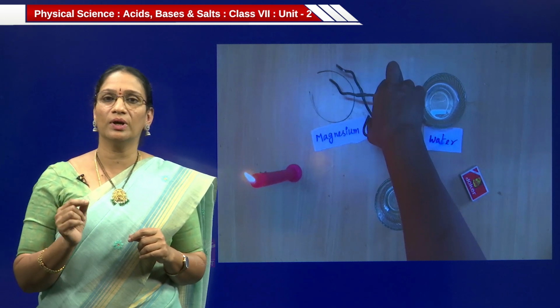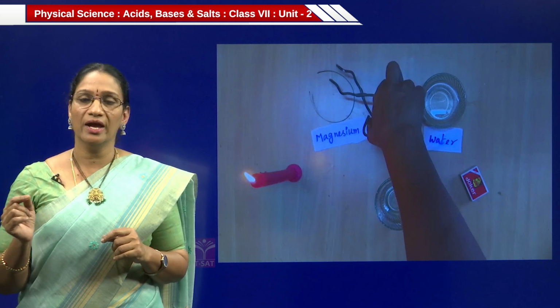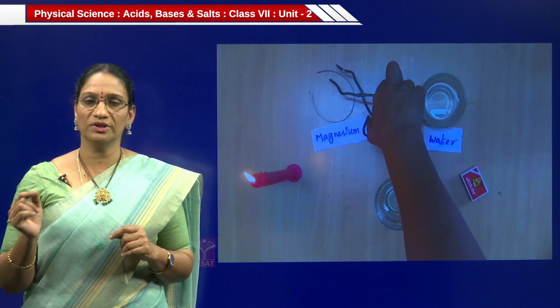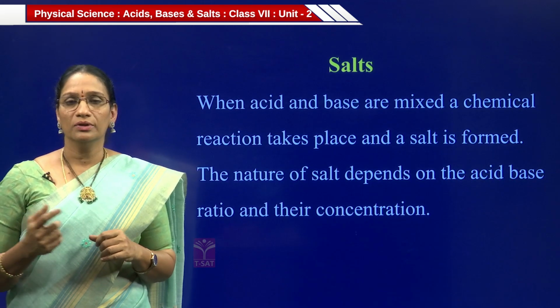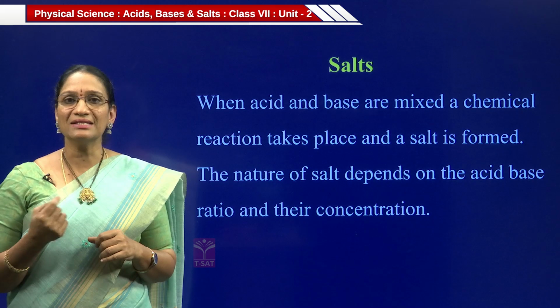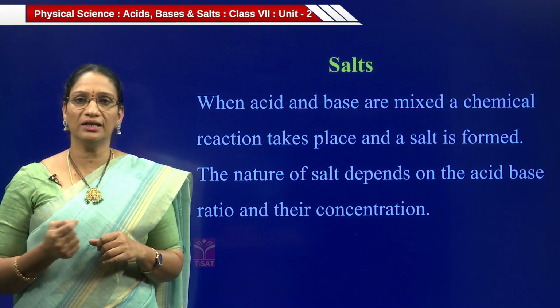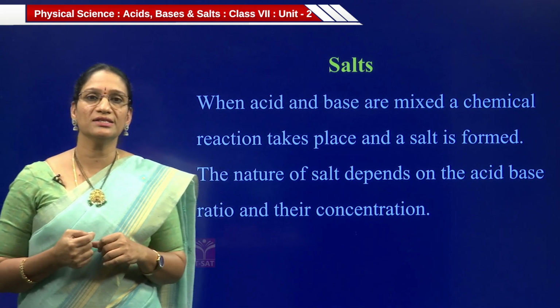So bases are formed when metal oxides dissolve in water. And when non-metal oxides dissolve in water, acids are formed. That's why the formation of acids and bases takes place. Now let us see the salts. When acid and bases are mixed, a chemical reaction takes place and a salt is formed. It is already known that the reaction is known as neutralization reaction.